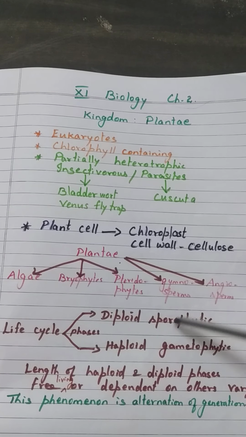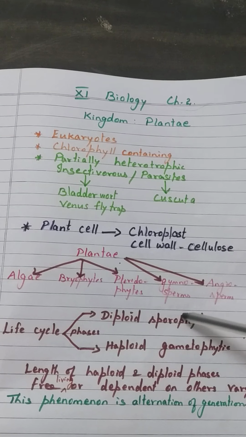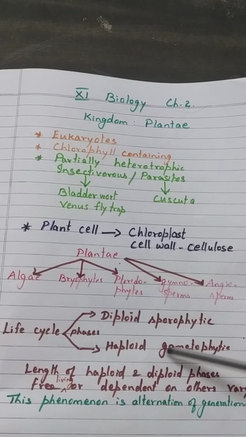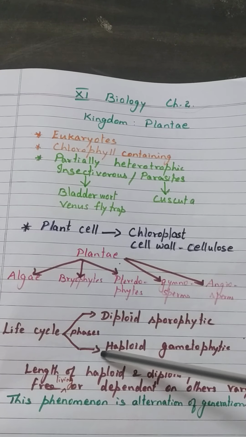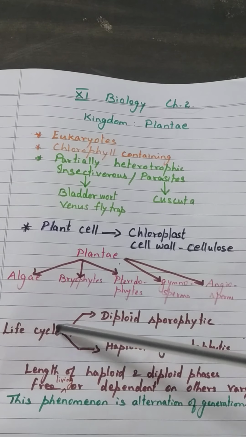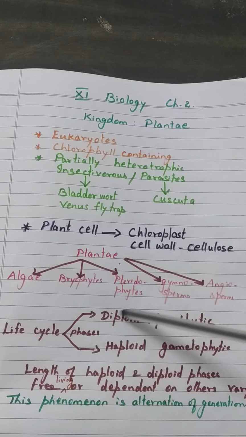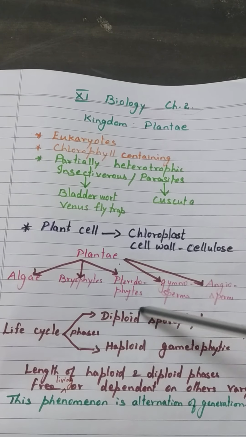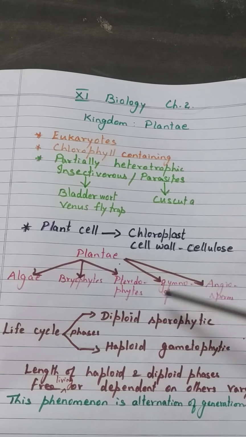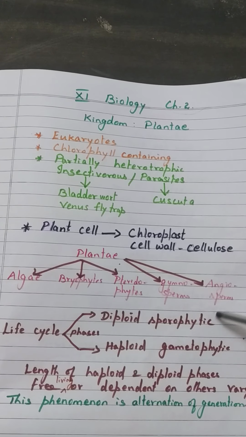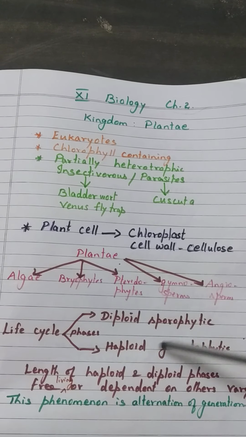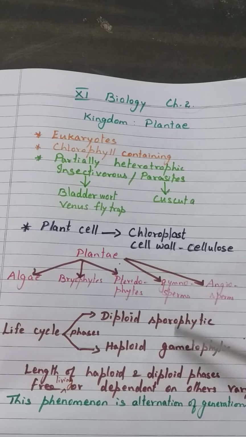First the diploid sporophytic phase, and after that in their life cycle they undergo the haploid gametophytic phase, and from the haploid gametophytic phase again they go to the diploid sporophytic phase. So this is called alternation of generation. The length of the haploid and diploid phases varies from one species to another.